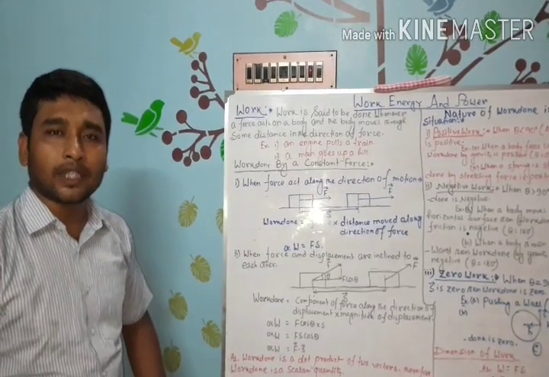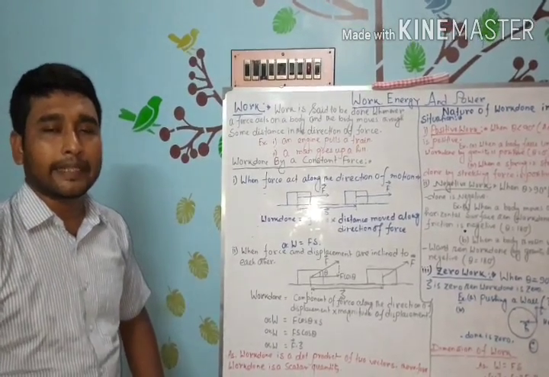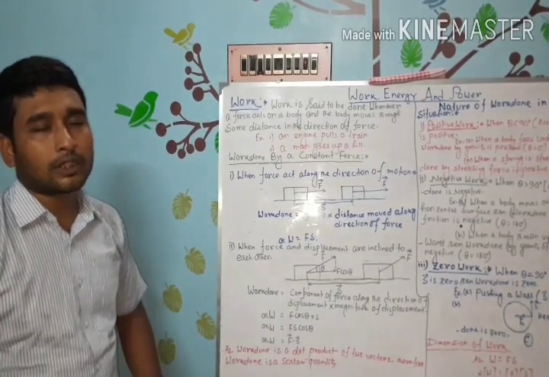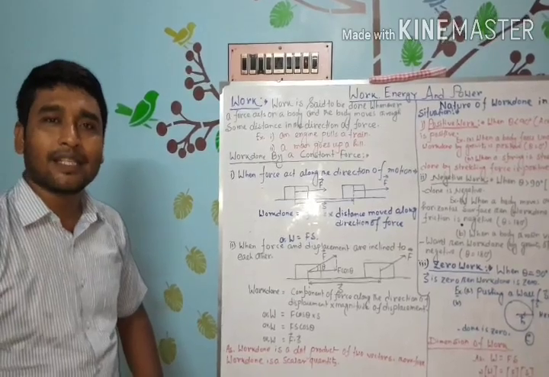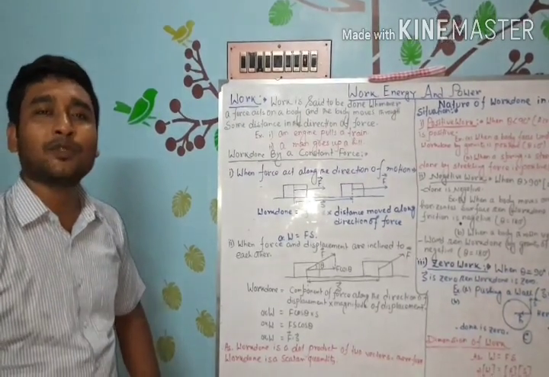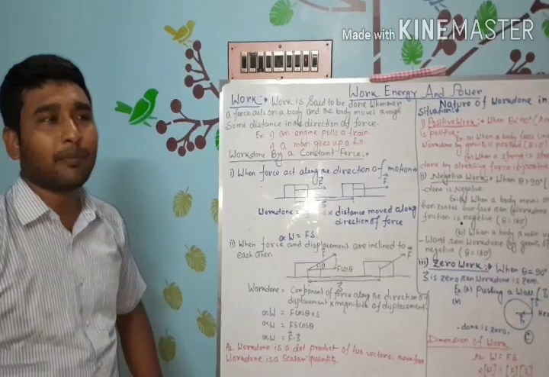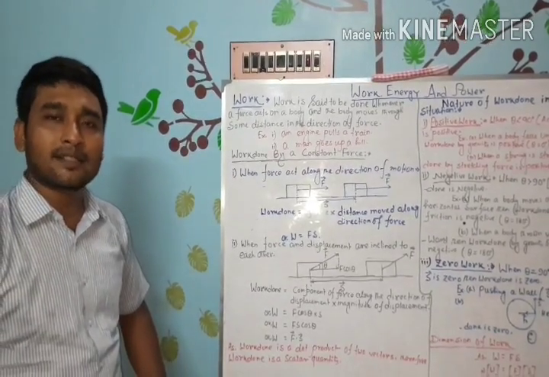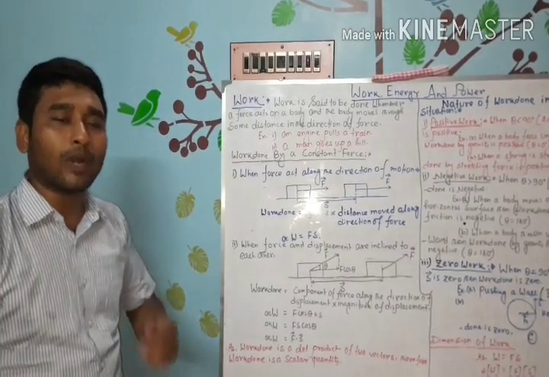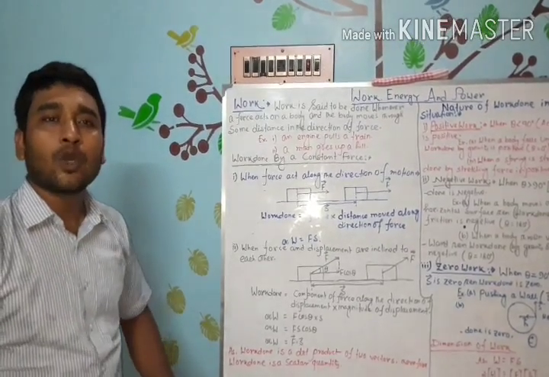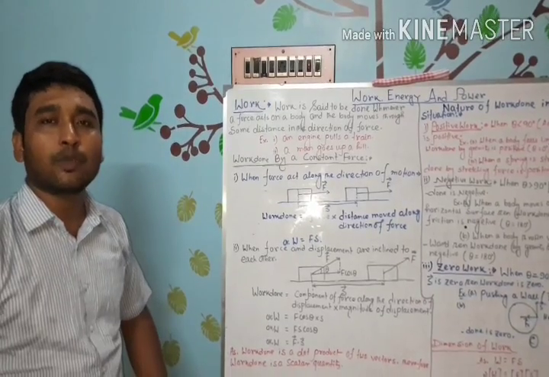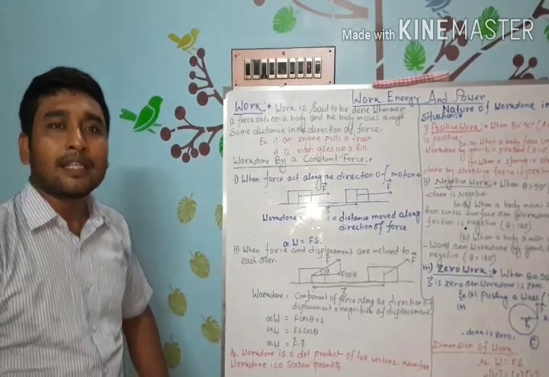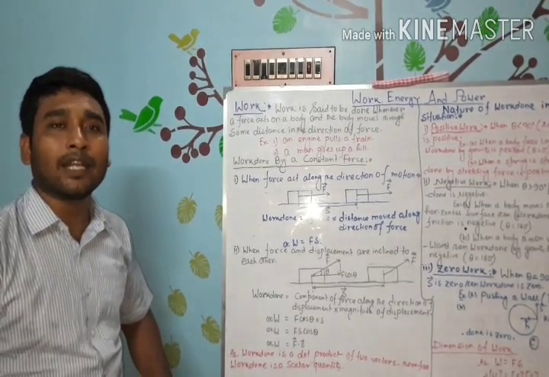Today we start with our new chapter, Work, Energy and Power. First we learn about the concept of work. In our daily life, we often use the term work. For example, when your mom is preparing food for you, you can say your mom is doing some work. Similarly, whenever you read your book, your parents can say my child is doing some work. But this is the concept of work in our daily life.